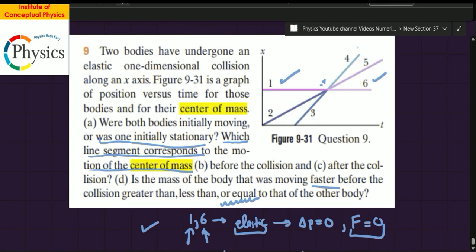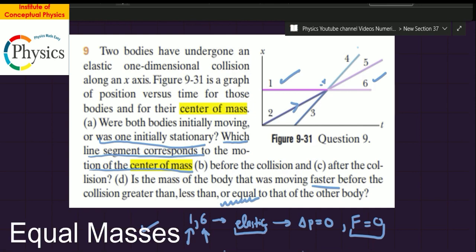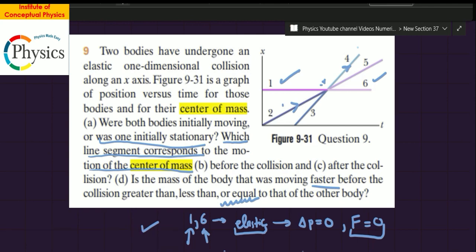So this body probably interchanged the velocity and acquired the velocity of the second body. This is body A and this is body B. The velocity of A got acquired by B, and the velocity of B, maybe UB, has gone to A. So this is an interchange, right?